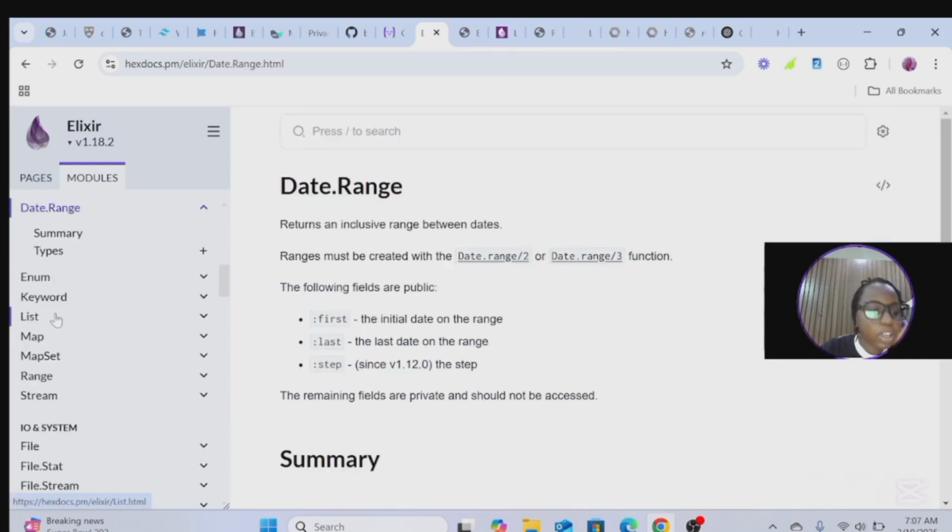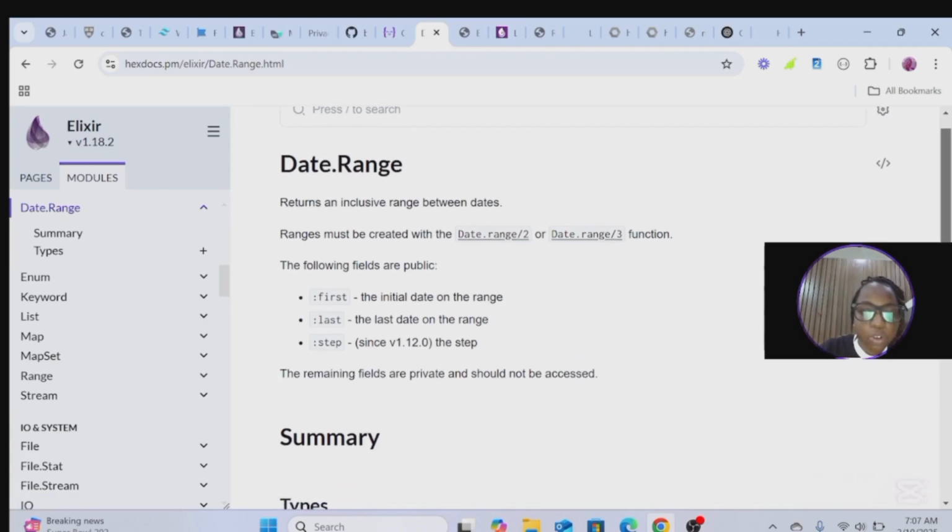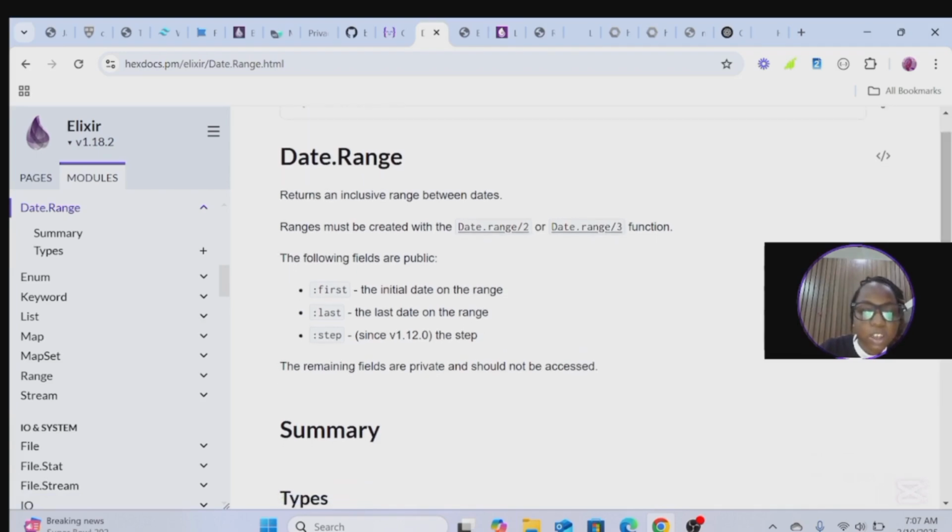Talking about its range, it returns an inclusive range between dates. Ranges can be created with the date range or date.range. These take arguments to an arity 2 or arity 3 function. The first is the initial date on the range, the last is the last date on the range. The step was added in version 1 point something.